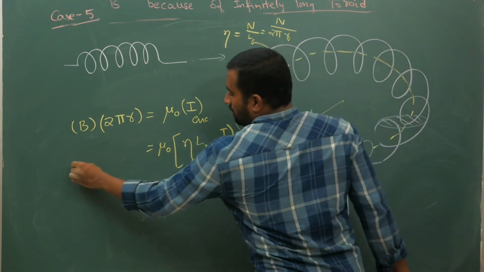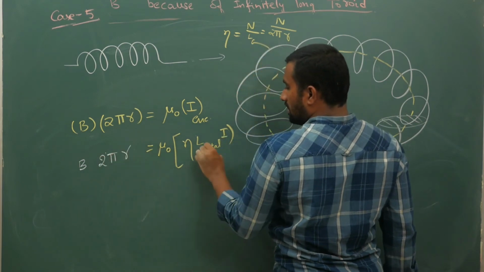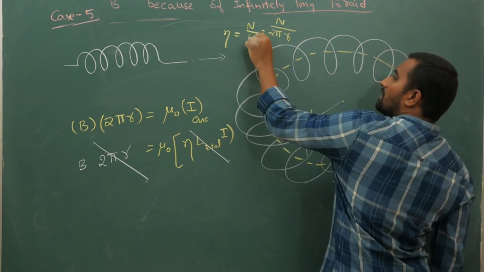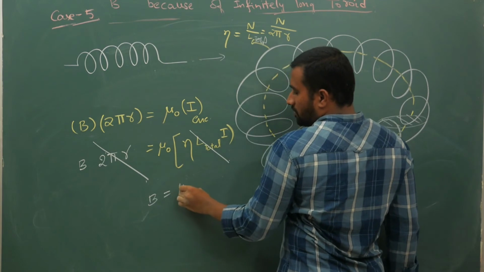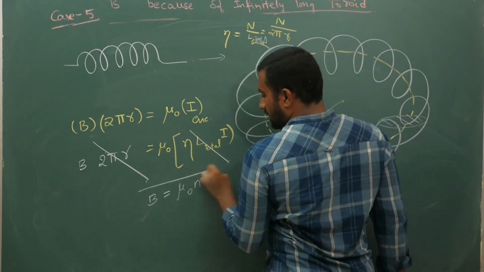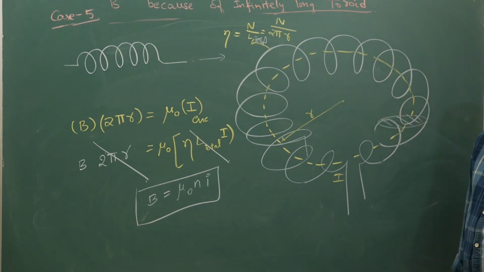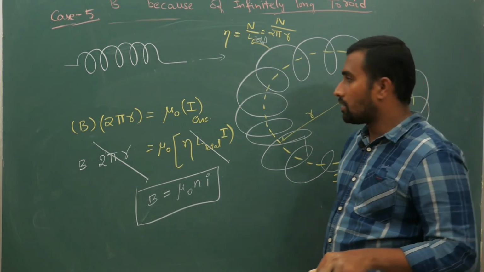So B times 2 pi r is equal to n times L total times I, and L total and 2 pi r are both the same, because your L total is anyhow 2 pi r. So once again you will get B bar because of a toroid is mu naught N I. This is your magnetic field because of a toroid. Next we will continue further.